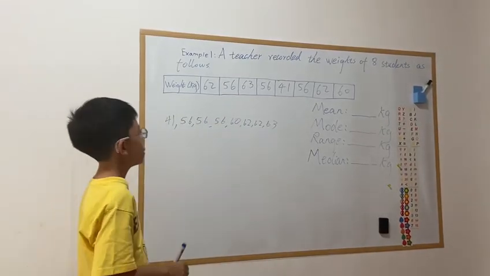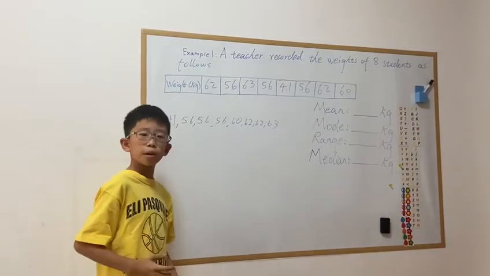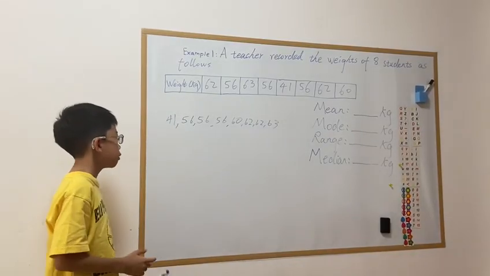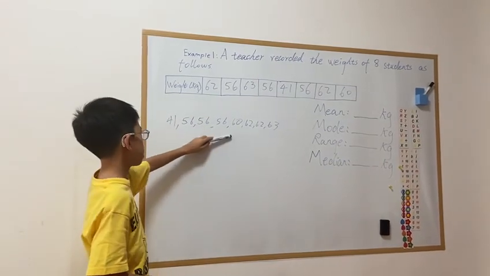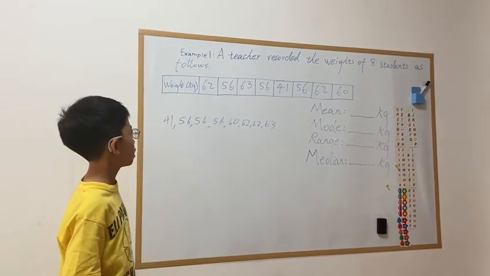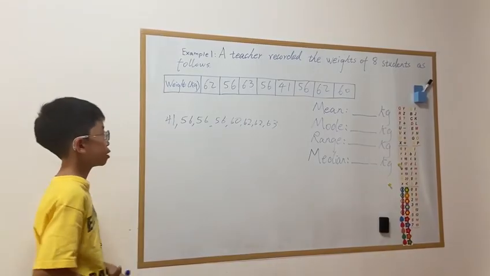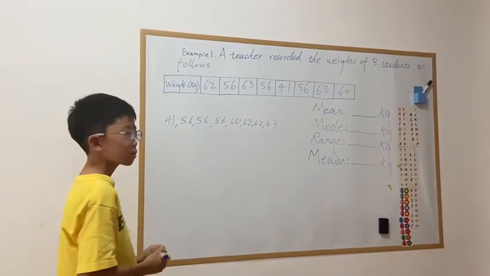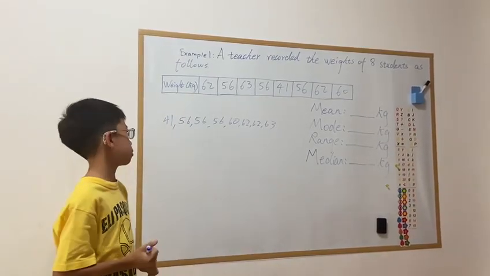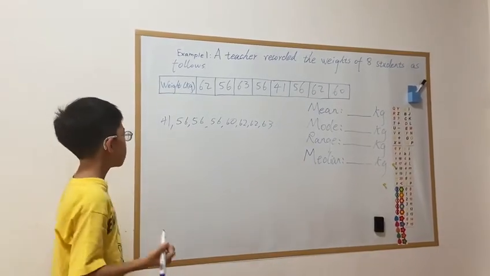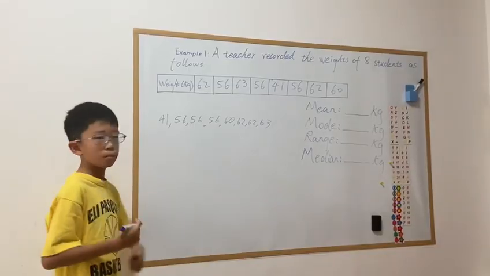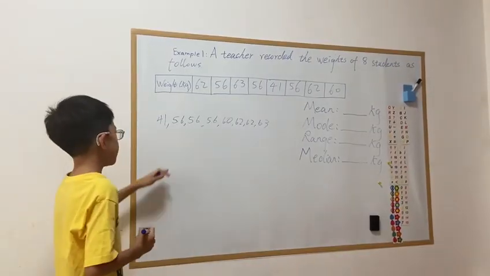Now first, the mean. The mean is pretty much the average. And how do you find that? You add all of these numbers and divide it by the number, divided by 8 in this case, because there are 8 students. But there's also an easier method when you have big numbers like this and a lot of numbers. You can pick a number that's more in the middle, like 56.